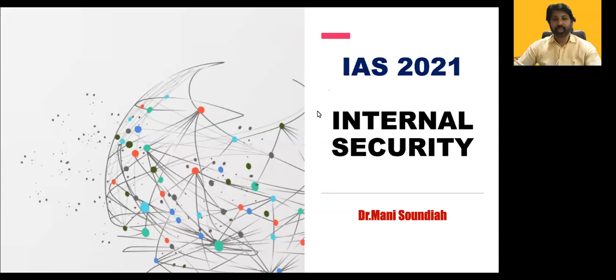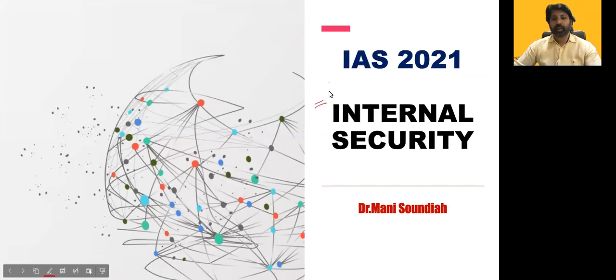Okay, so the internal security. Can anybody say which part of your IAS syllabus it comes in? Because we often say that please go through your syllabus first. I hope most of you have gone through your IAS syllabus. So this internal security comes in paper 3 of your general studies mains, GS mains, and it is also there in KAS mains general studies.